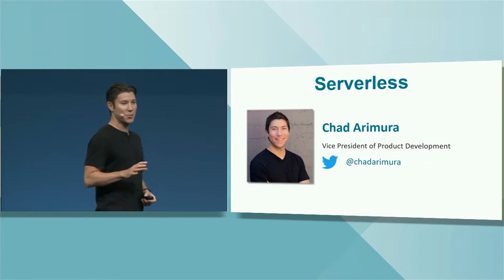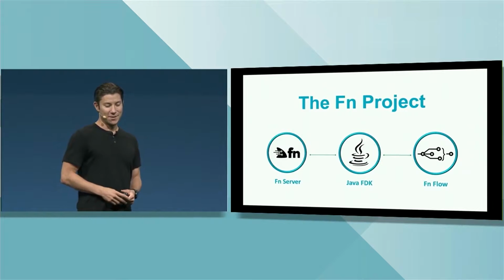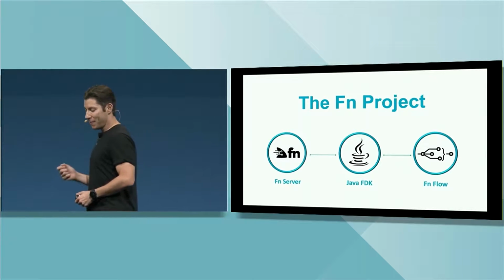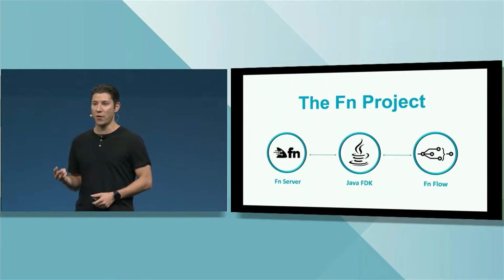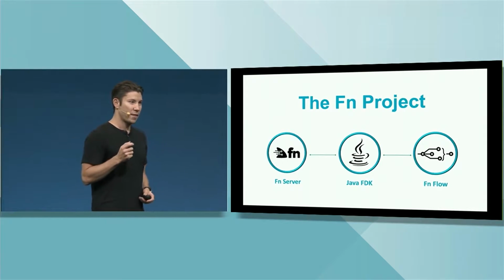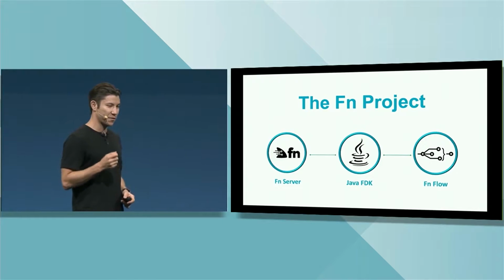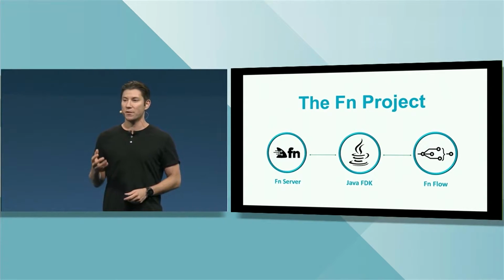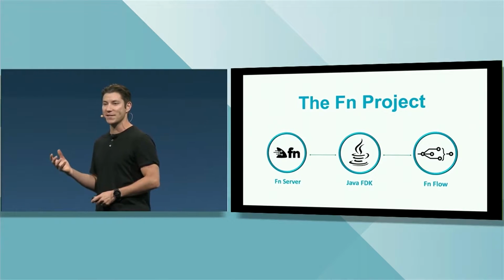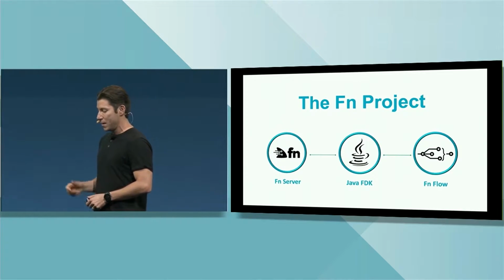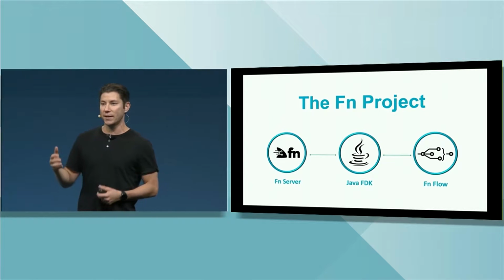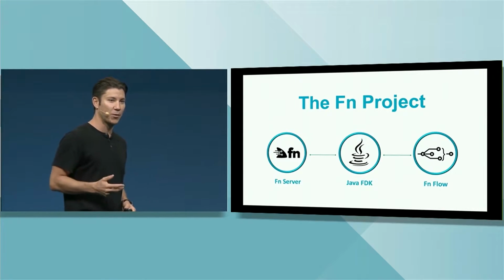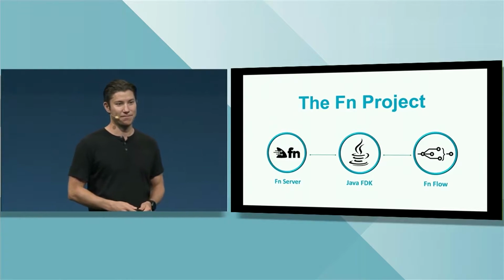I am super thrilled to introduce to you the FN project. The FN project today consists of 3 components. Number 1, the FN server. The FN server is the foundation of your functions as a service platform. It's what enables developers to build, deploy, and scale functions in a multi-cloud environment. It runs locally on your laptop, so you can get dev prod parity working locally, both in the cloud. It's fast, scalable, and container native.